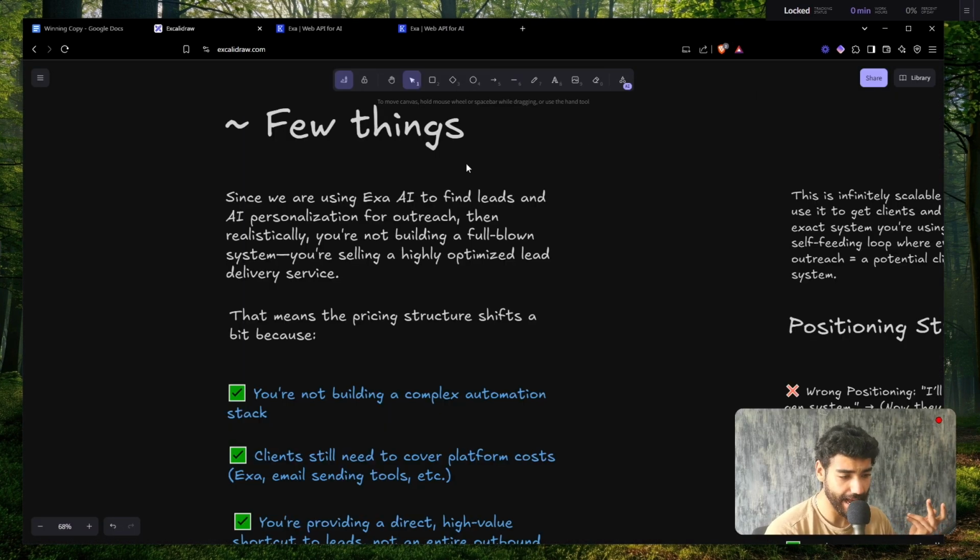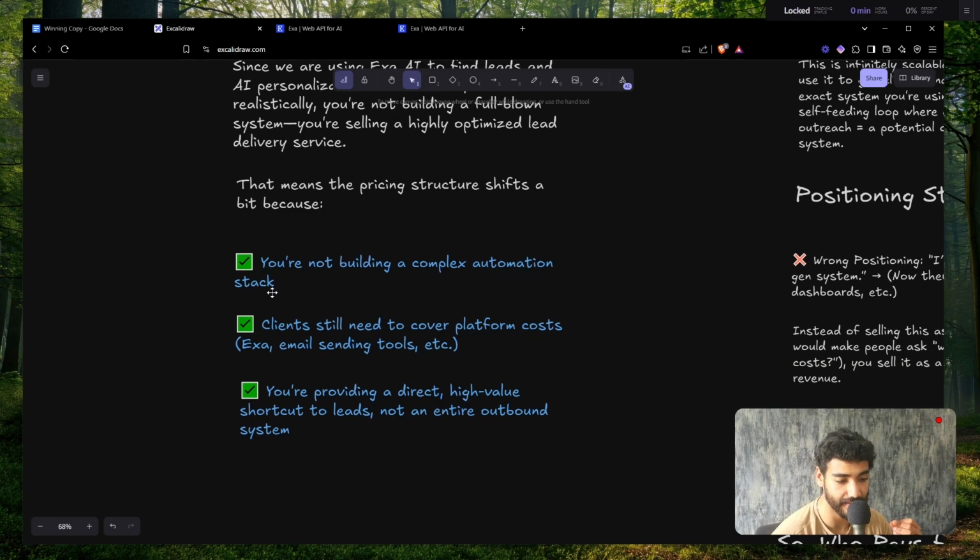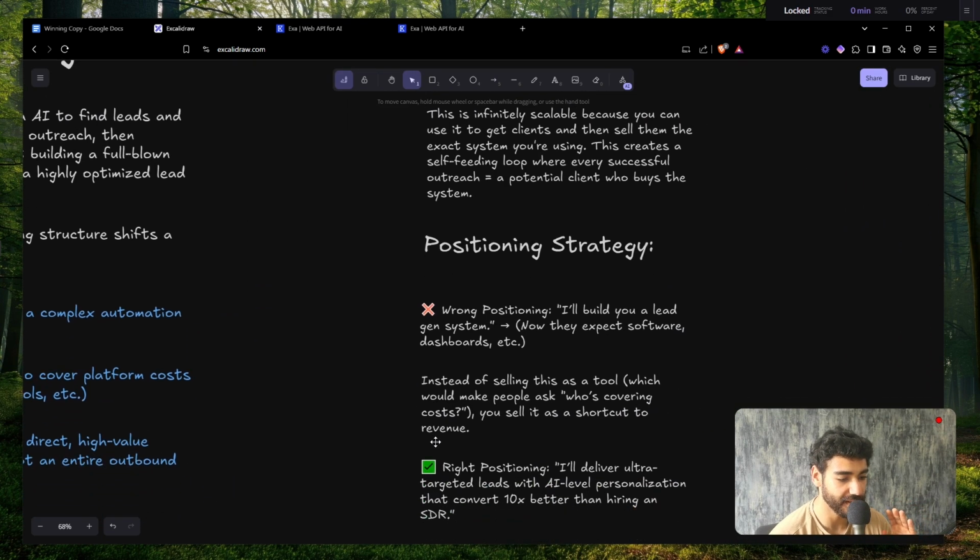Okay, guys, so now how do we actually sell this system? Well, since we are using Exa AI to find leads and AI personalization for outreach, then realistically, you're not going to be building a full-blown system because as you guys noticed, it's only a 4-step module, which is extremely powerful. You're going to be selling a highly optimized lead delivery service, right? So that means the pricing structure is going to shift a little bit. You're not building a complex automation stack. The client is still going to need to cover the platform costs, such as Exa, email sending tool, which is Instantly, etc. You're also going to be providing a direct, high-value shortcut to leads, not an entire outbound system, right? So your position is going to be something like this.